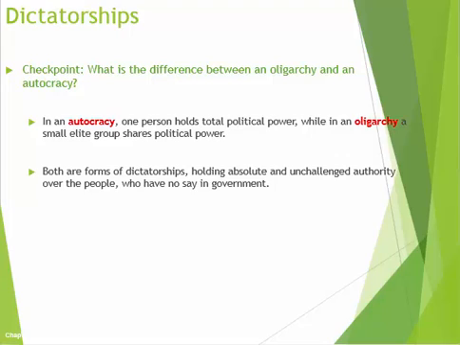Okay, the difference between an autocracy and an oligarchy. An autocracy is when one person is in control, remember A, one, and an oligarchy is when a small group is in control. Okay? They are both dictatorships, and in both situations, the people do not have any power.